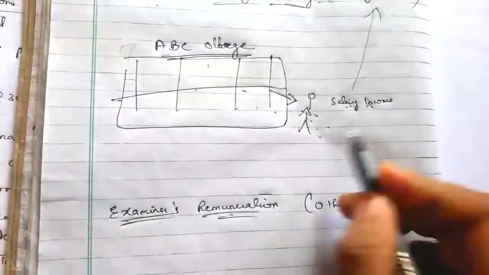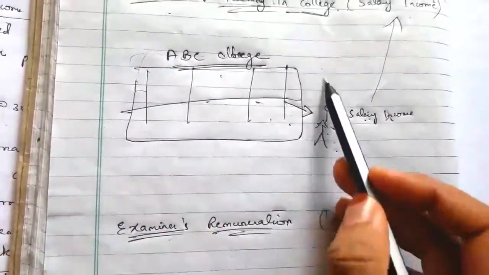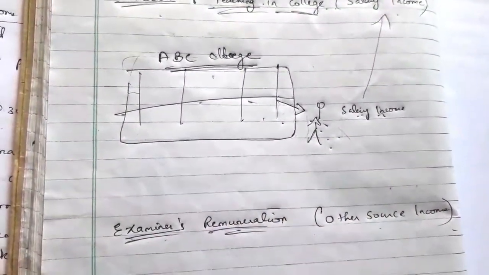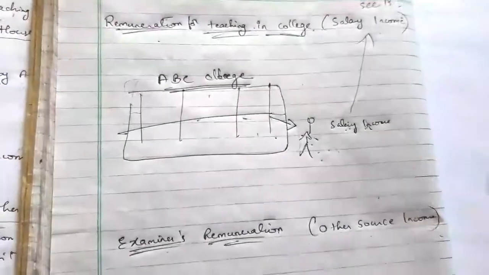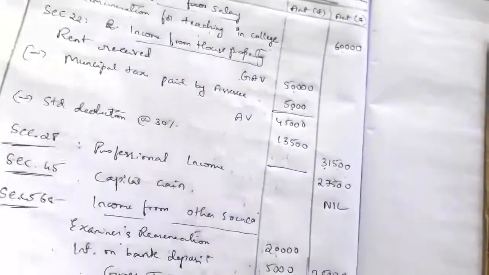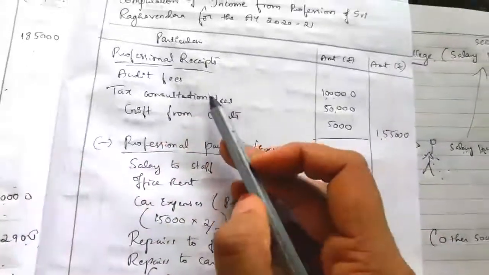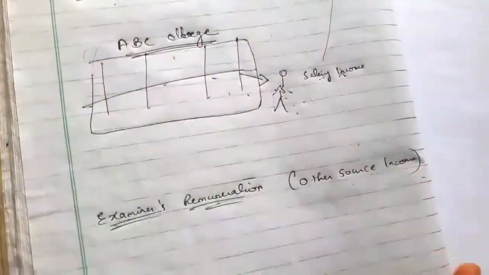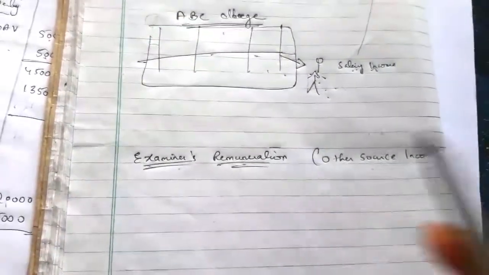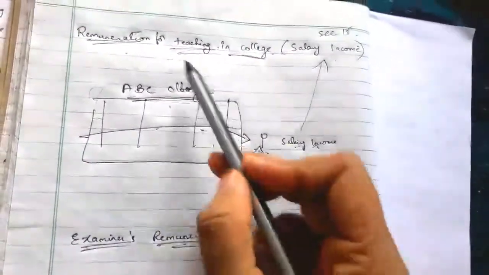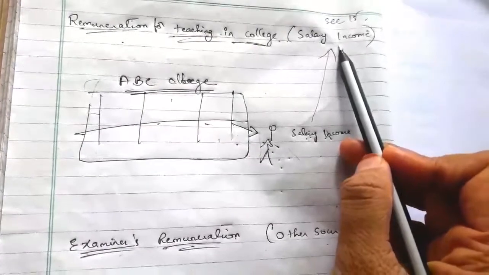The same person, Mr. Raghavendra, along with working in this institution, is doing auditing work as a chartered accountant. Whatever income he is receiving for that auditing work is taxable under the head section 28, professional income, that we have calculated relating to the professional income he receives for auditing work and tax consultation. So along with the auditing work he is working in an institution, and from there he is receiving a salary. That salary income is taxable under section 15.